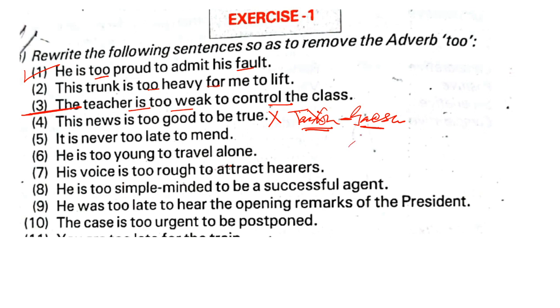What happened again? Ma'am, can I? Who is that? Say your name. Ma'am, Yakshraj. Yes. Ma'am, this news is so good that it cannot be true. Very good. That means the first two boys, Ganesh and Swam.